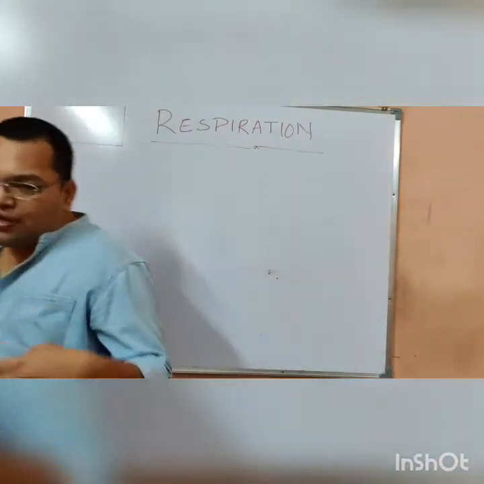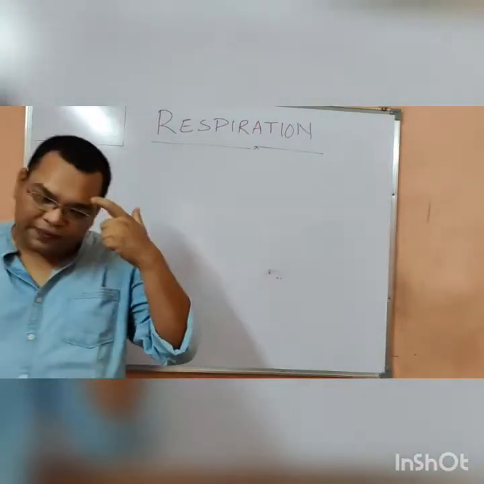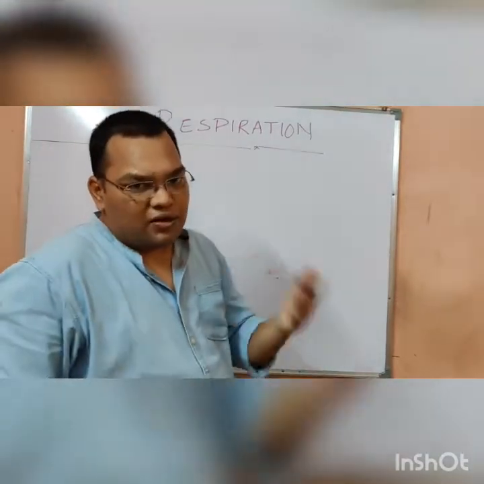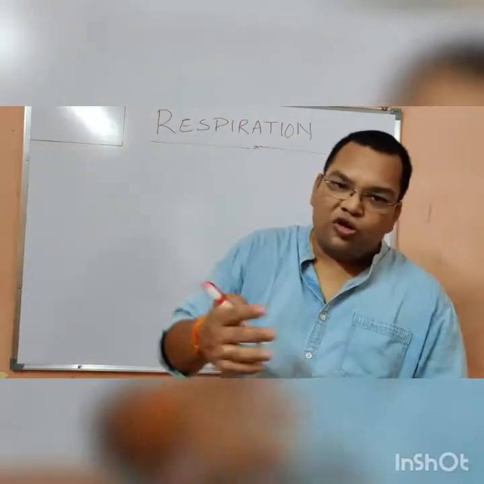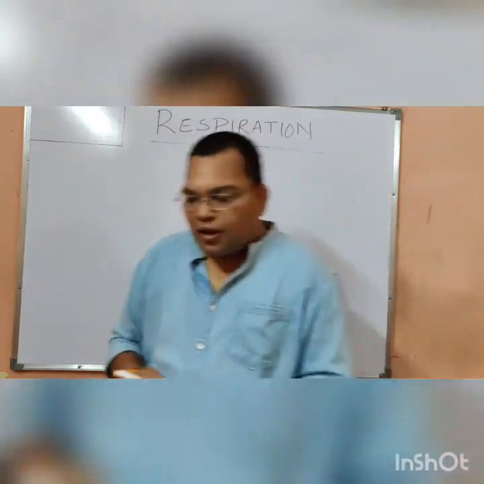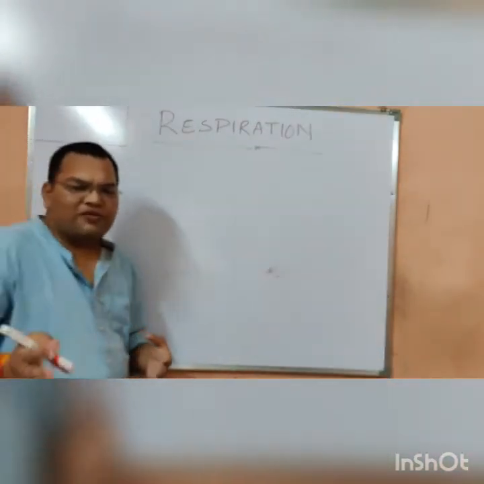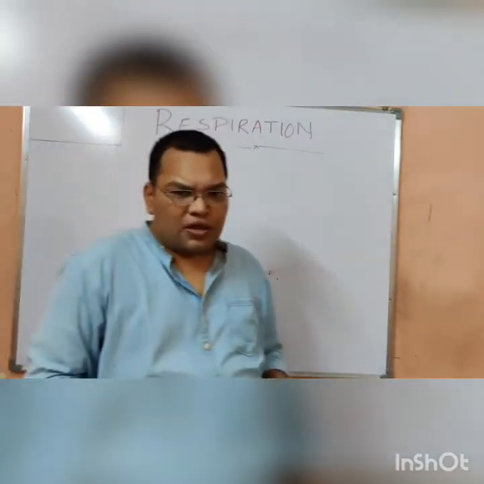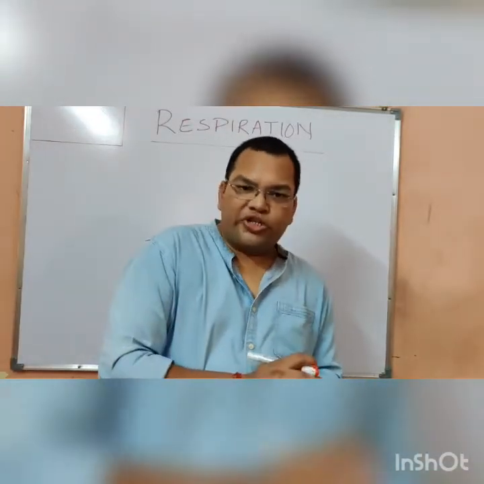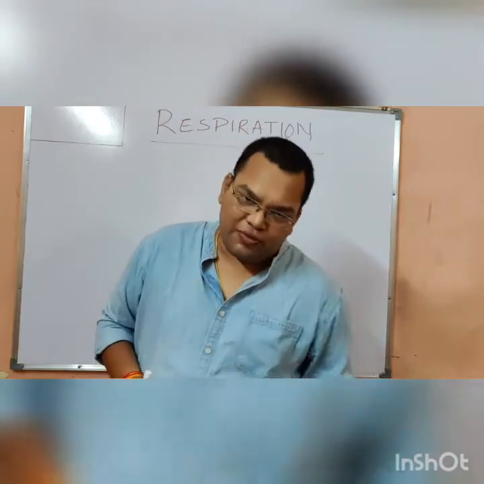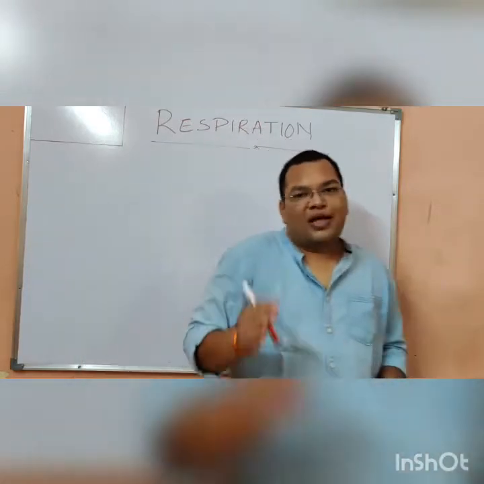Now why is there a need for utilization of glucose? Because the organisms utilize the glucose and obtain the energy. In our book, two types of respiration process are given. The one is called aerobic respiration and the other one is called anaerobic respiration.